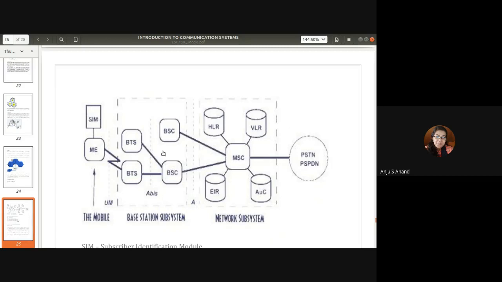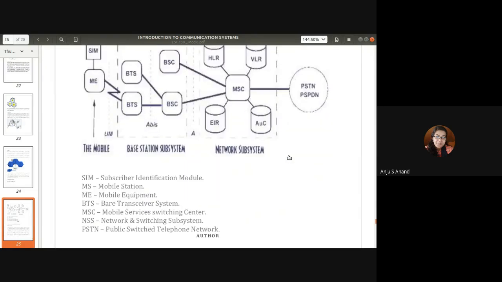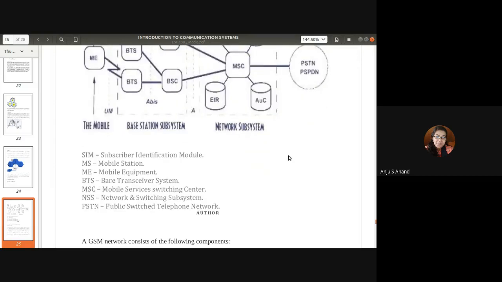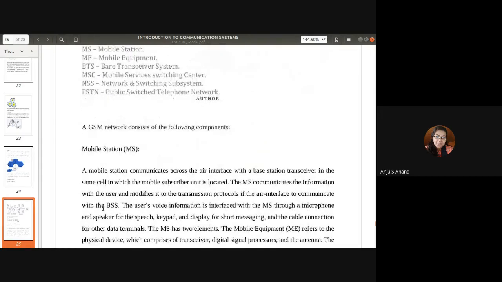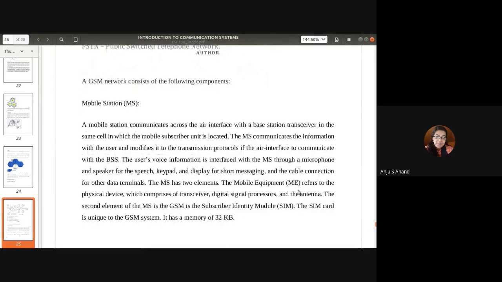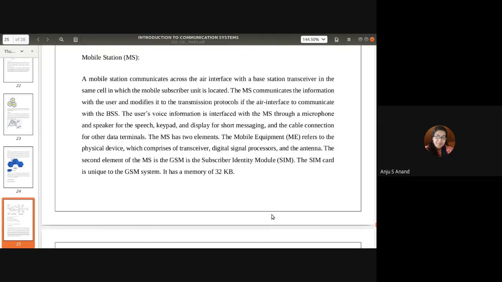Each subsystem communicates with the others through an interface, such as the Abis interface and the A interface. Then the network subsystem communicates with other systems through an SS7 interface. Each element is well explained in these notes. Let's go through the notes.